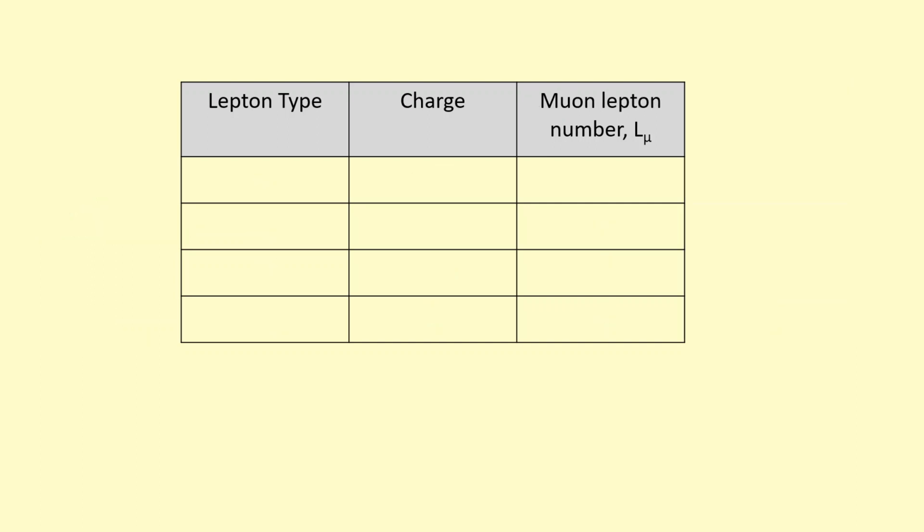Another type of lepton we need to know about is the muon. They're given this Greek letter as a symbol, mu, and they're basically just heavier versions of the electron, around 200 times more mass, which also means that they have a very short half-life and they decay into other particles. For example, they decay into electrons. They have the same charge as an electron, but they don't have electron lepton numbers. They have muon lepton numbers. The electron lepton number of a muon is 0.